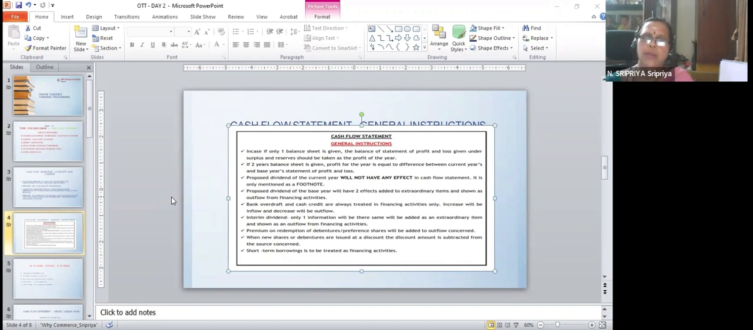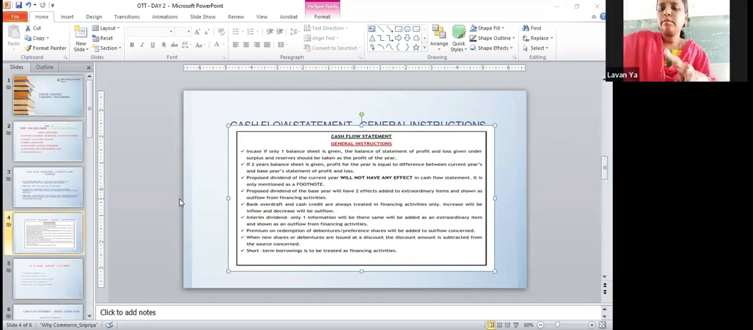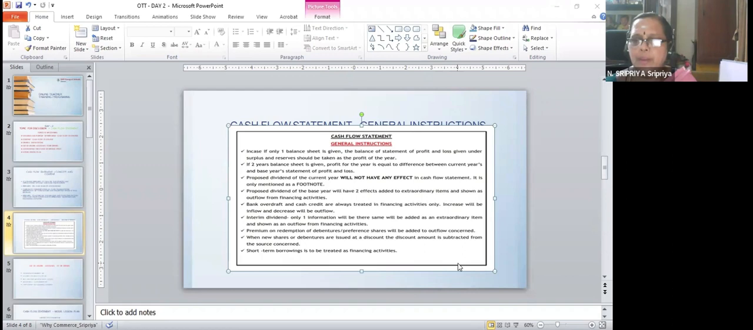Right. Then coming to the next one, short-term borrowings is to be treated as financing activity. That is a continuation of bank overdraft and cash credit. It is implied that it will be treated as current liability, but it will be treated as financing activities only. So inflow will be added and outflow will be subtracted from cash flow from financing activities.